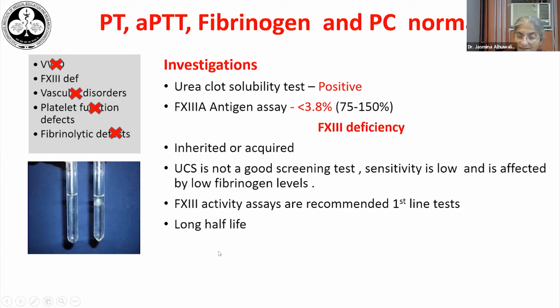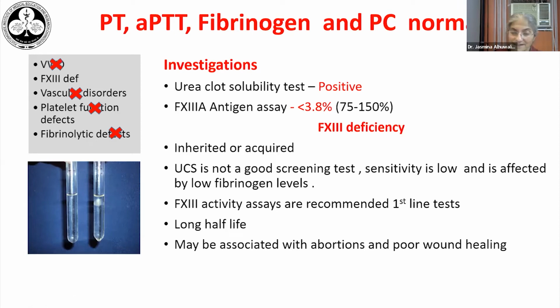So if the patient has received a recent transfusion, even though he has basic factor 13 deficiency, the transfused factor 13 may stay for a very long time and hence give rise to a false negative result. So it's always important, if you're suspecting factor 13 deficiency, to call the patient for retesting after at least 1 month of the last transfusion.